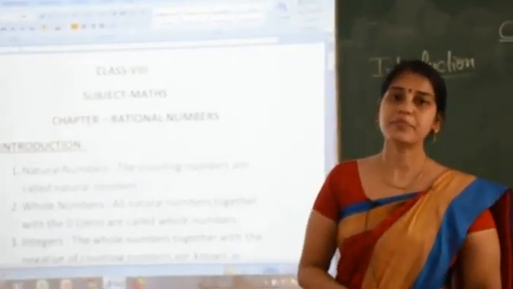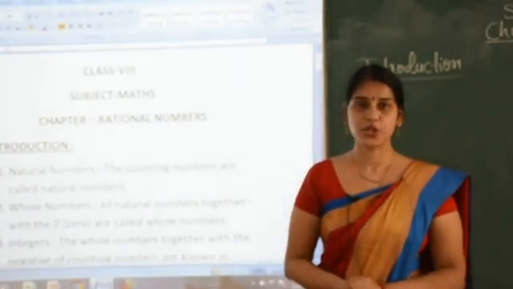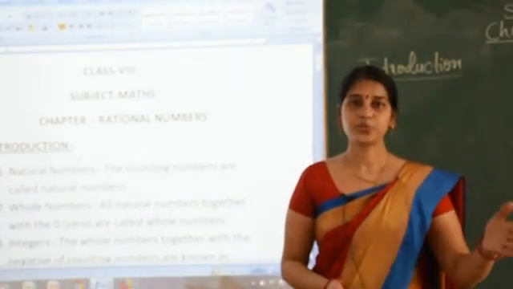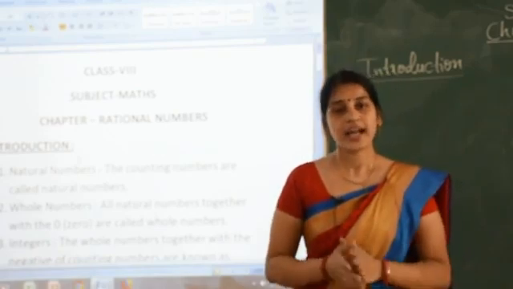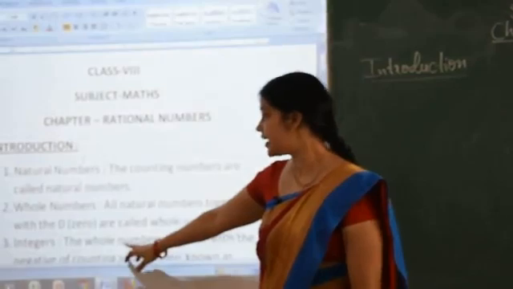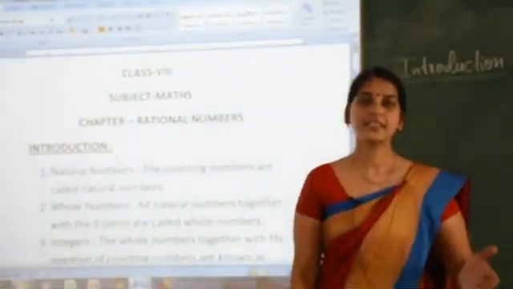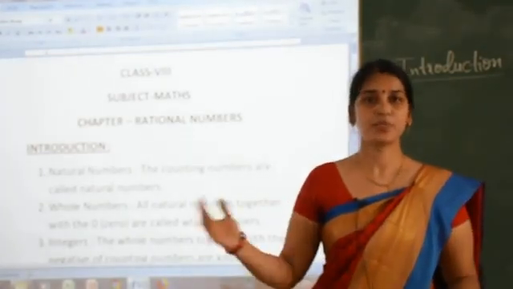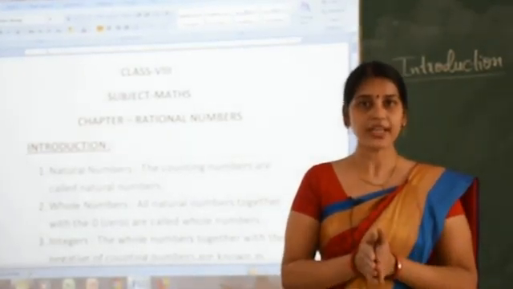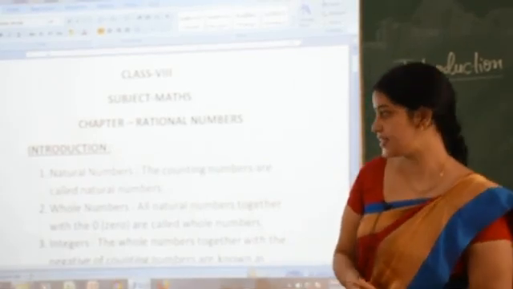The next type of number, whole numbers. Whole numbers start from 0. So 0, 1, 2, 3 and so on, and they also go up to infinity. Then next one is integers. What are integers? Integers are negative numbers, positive numbers including 0. So these all three together make integers.